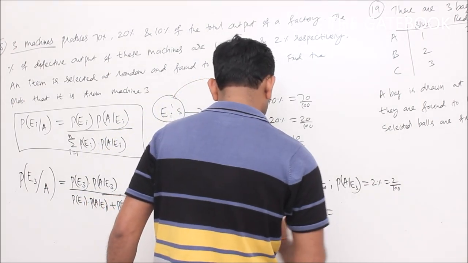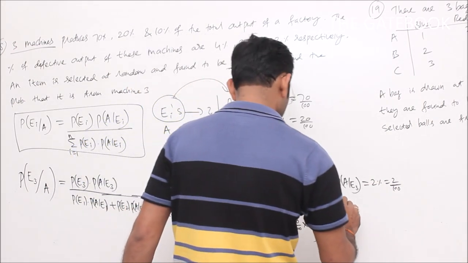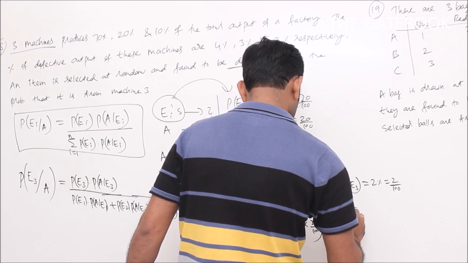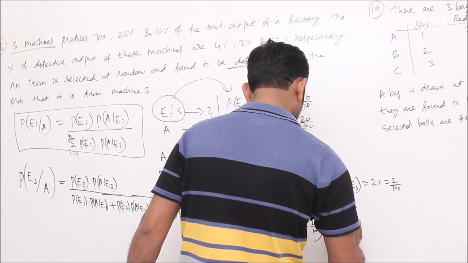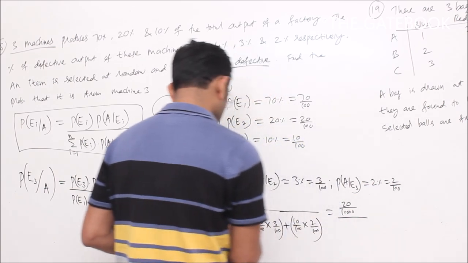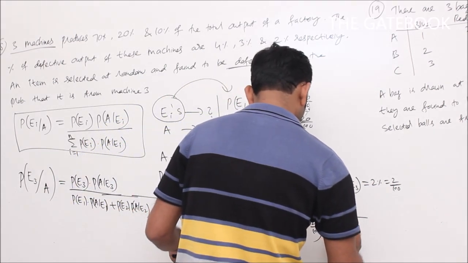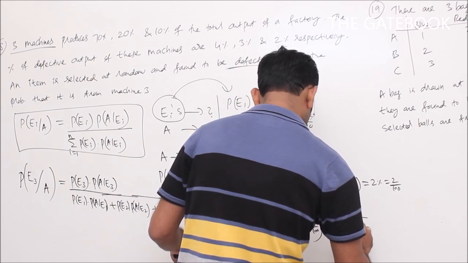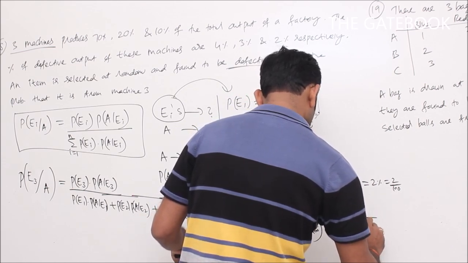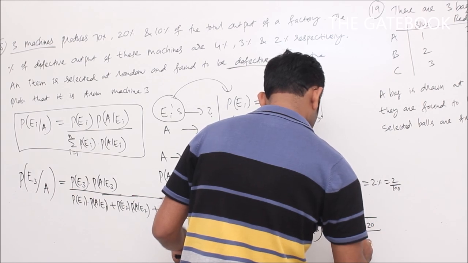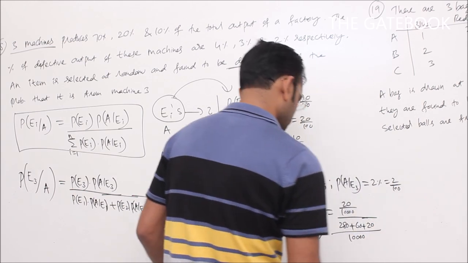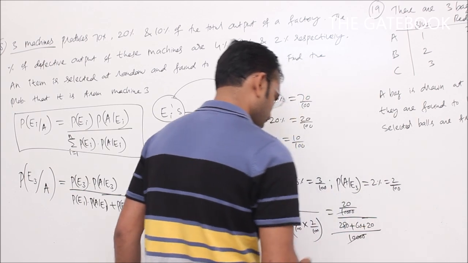So here we will get 10 into 2, which is 20, by 10,000 on top, and in the denominator 4 into 70 is 280. So we get 280 plus 60 plus 20 by 10,000. The 10,000 will get cancelled.